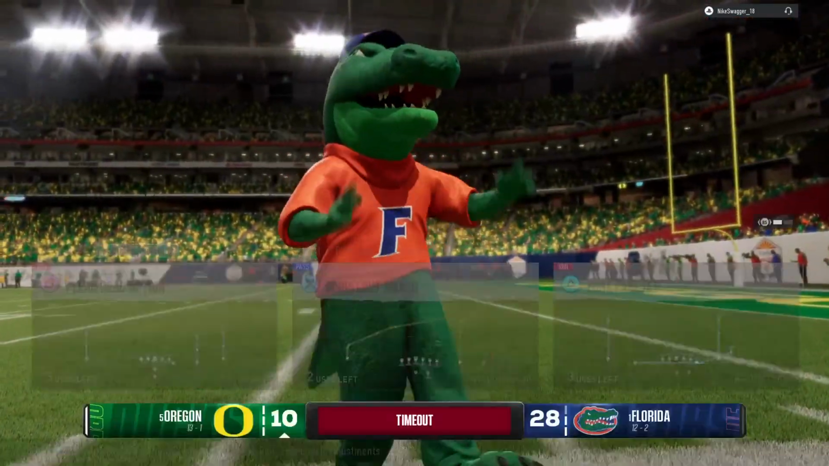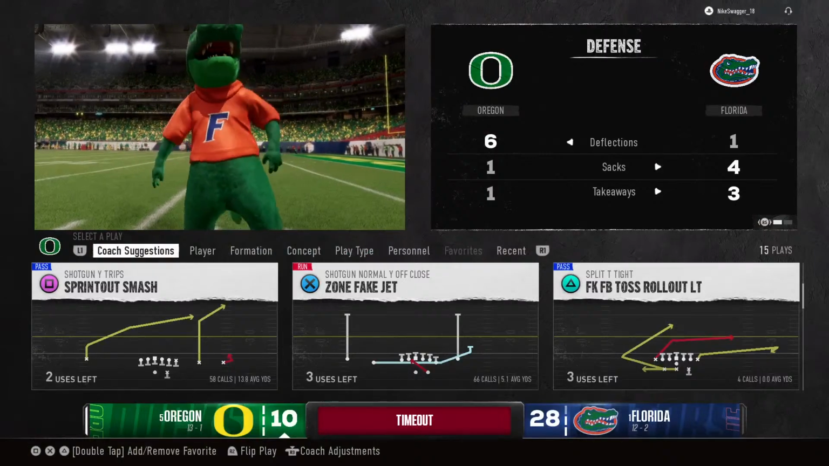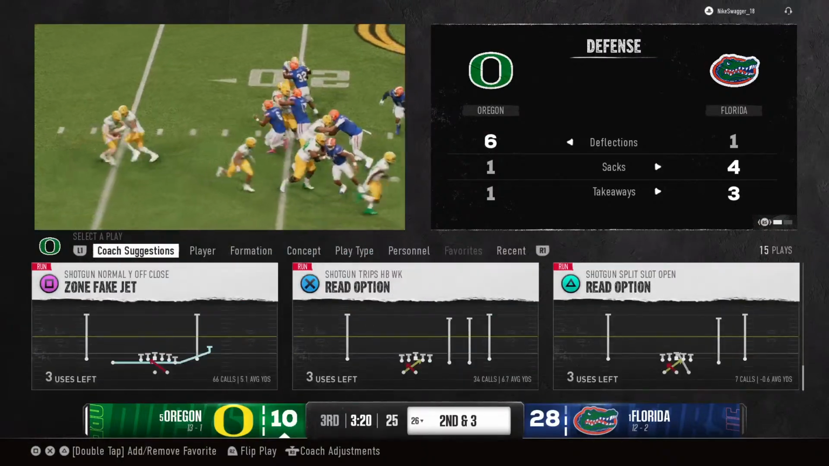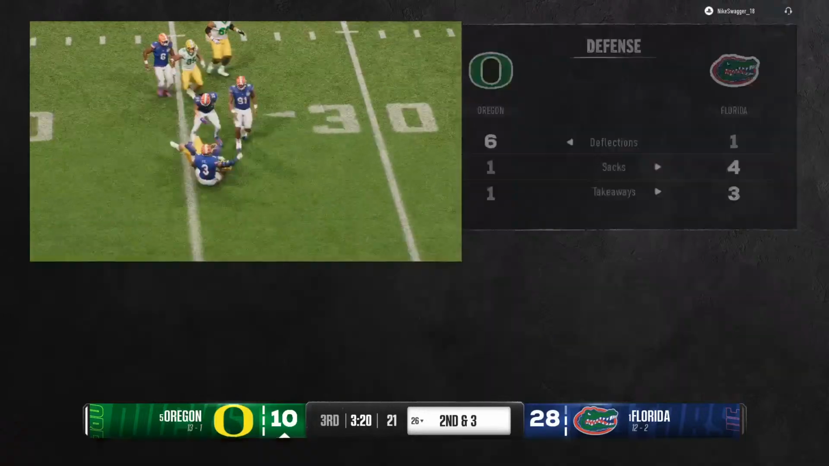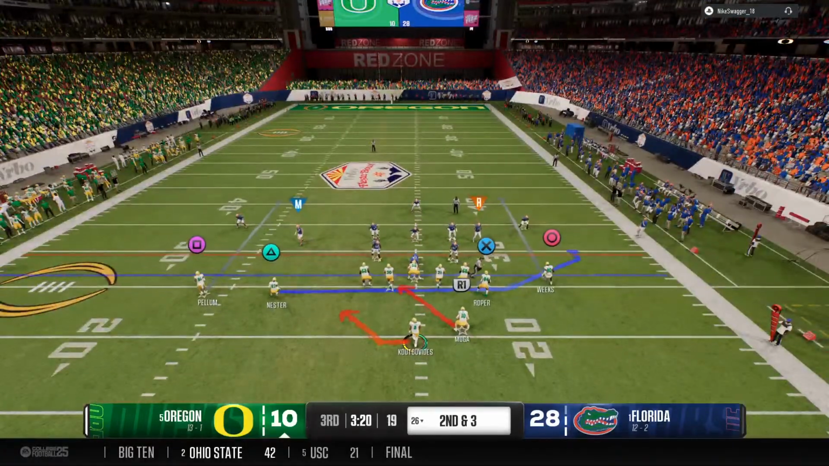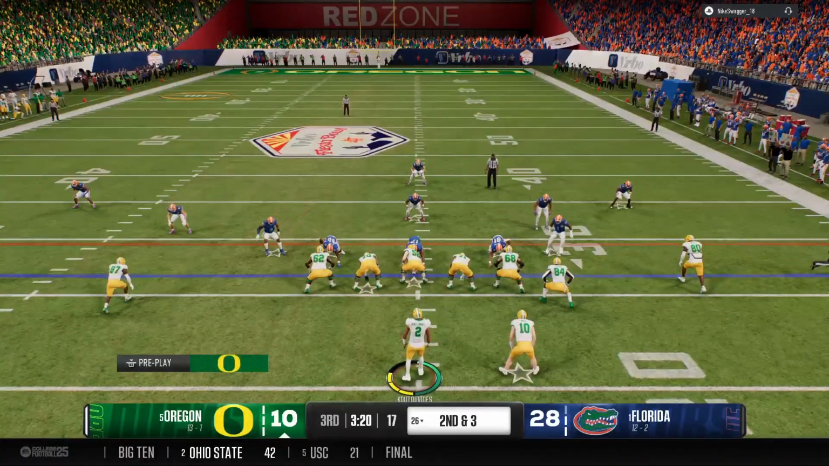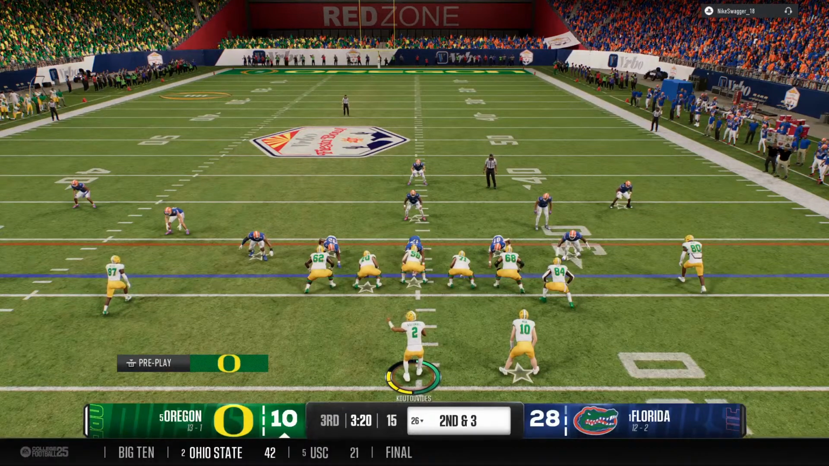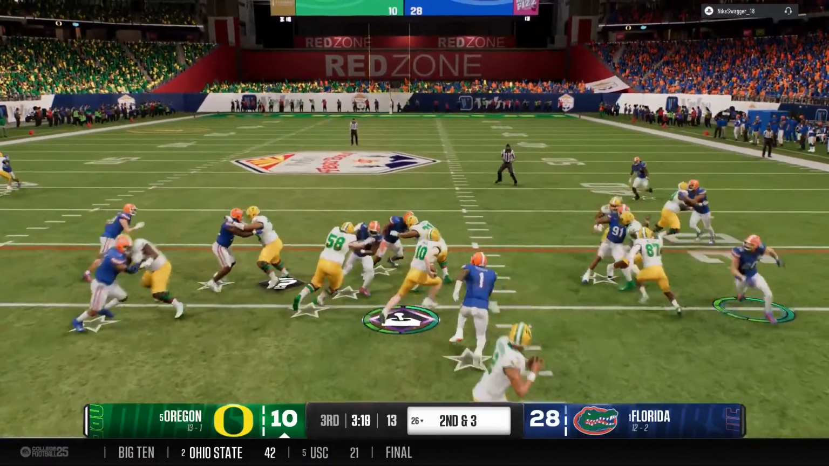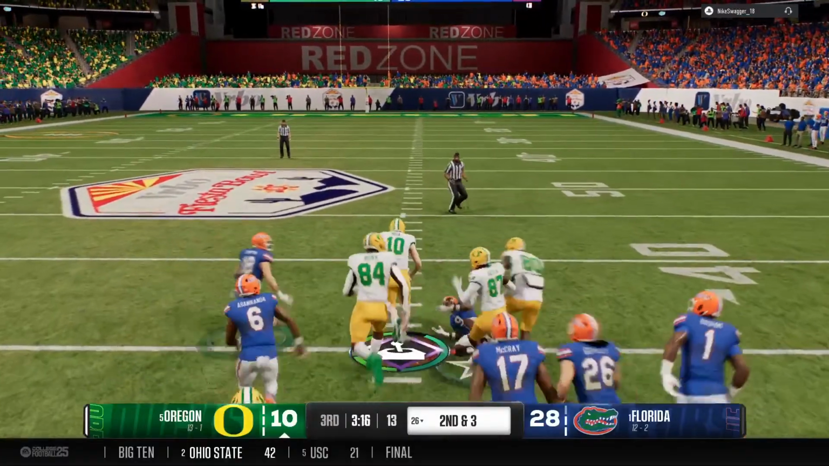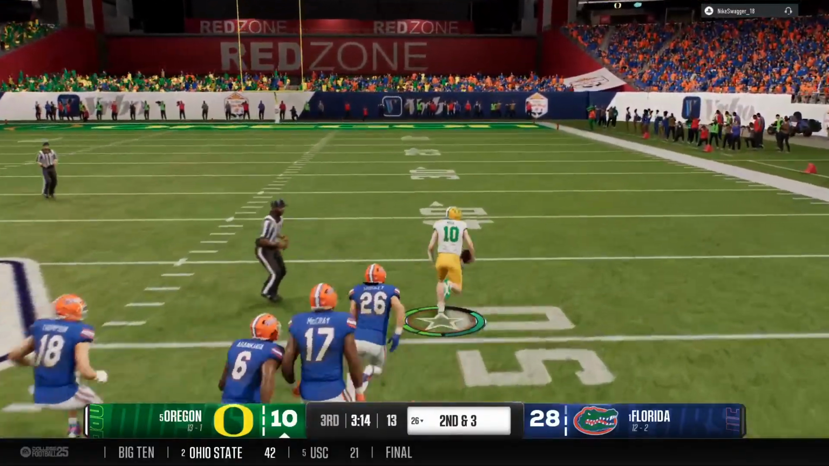Timeout is called by the defense. That's their first of the half. Second down after that previous play. Receiver in motion now. Tailback with another carry. Breaks loose at the 40.